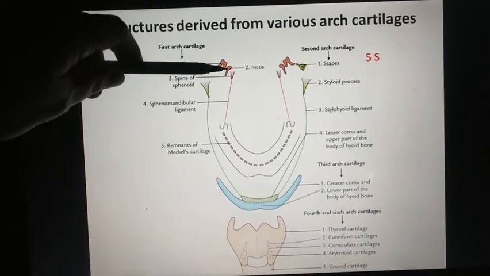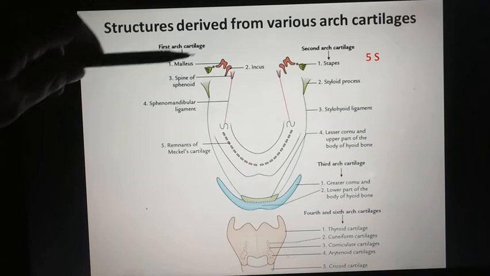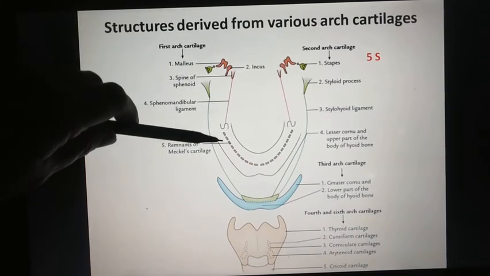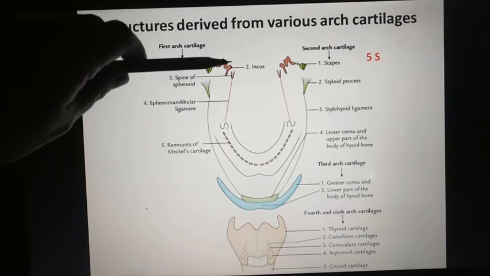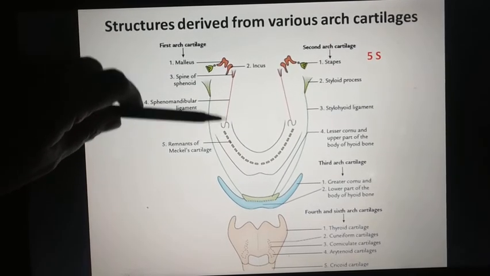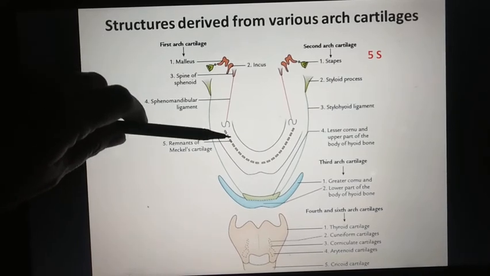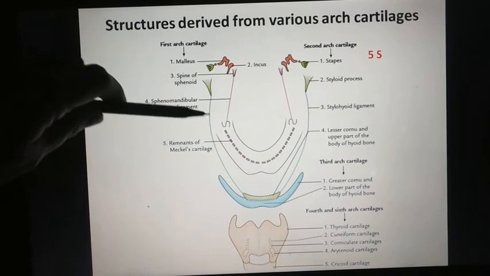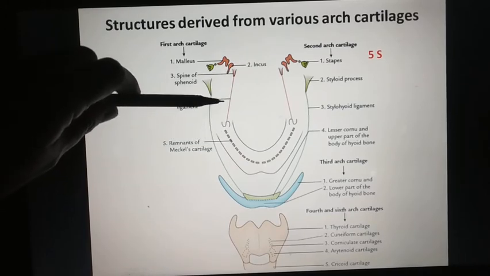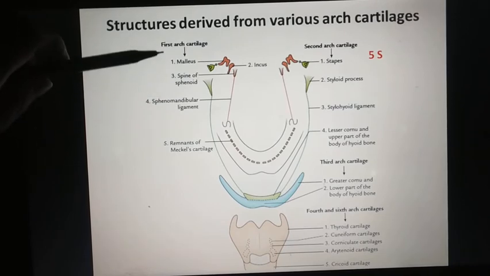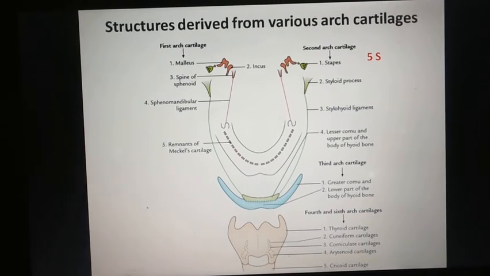And the structures which are derived from the first arch are malleus, incus, which are 2 ear ossicles, and spine of sphenoid, then mandible bone, and between spine of sphenoid and mandible bone there will be formation of a ligament, the sphenomandibular ligament. Here the Meckel's cartilage has disappeared, but the perichondrium of the Meckel's cartilage will remain here. So perichondrium of the Meckel's cartilage will form the sphenomandibular ligament.